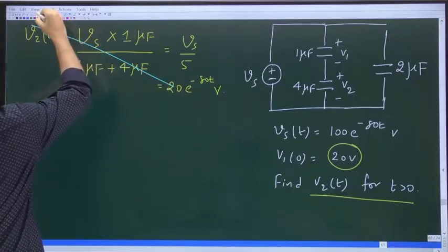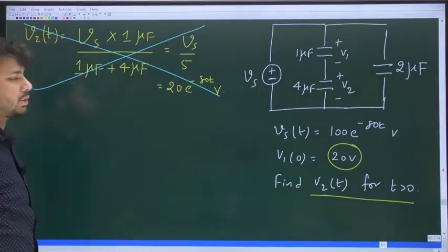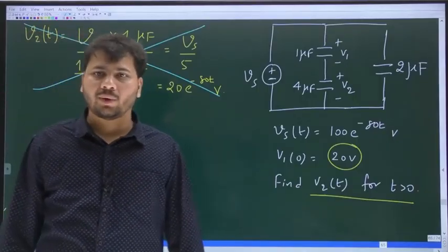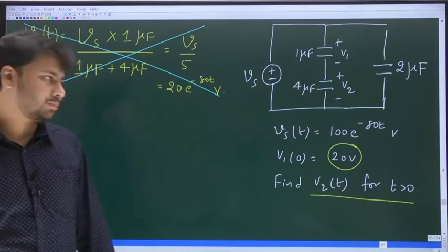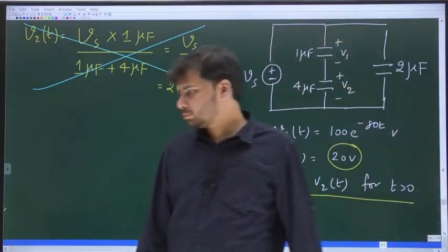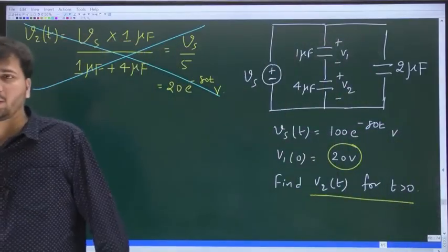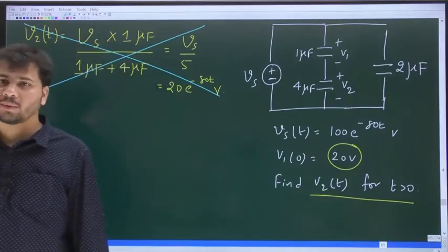Okay. So this is not the correct way to go about finding V2 of t. Can you tell me what is the initial voltage across the 4 microfarad capacitor? Please comment in the chat box.